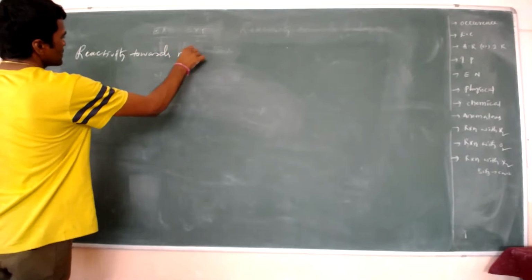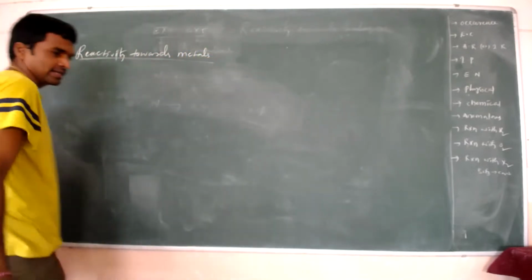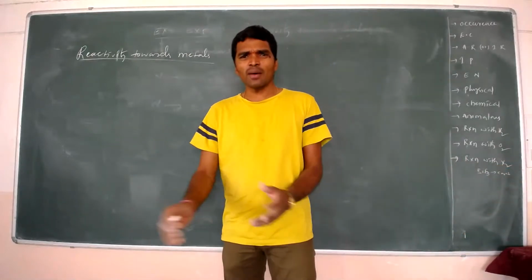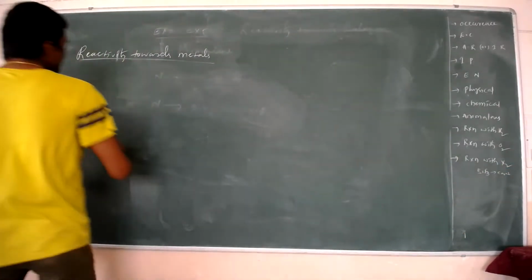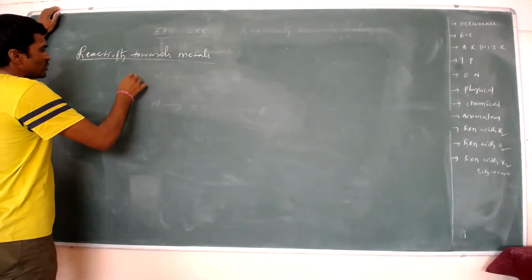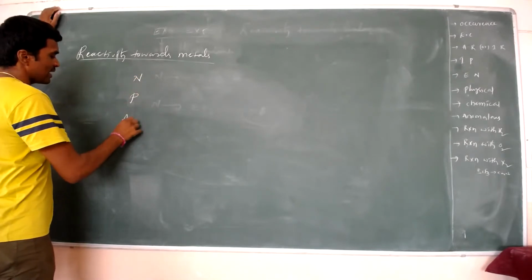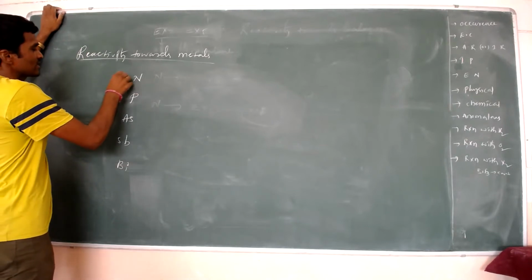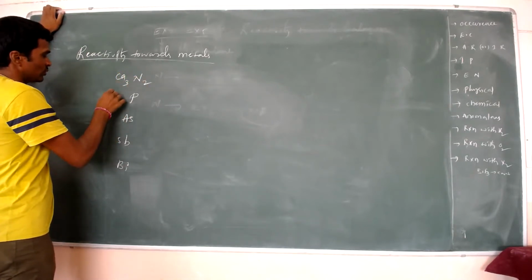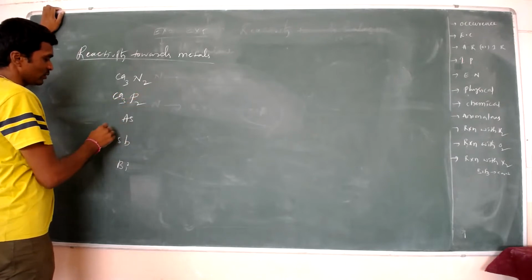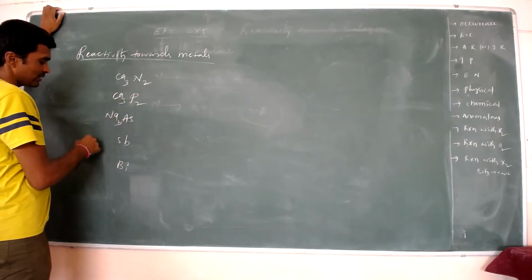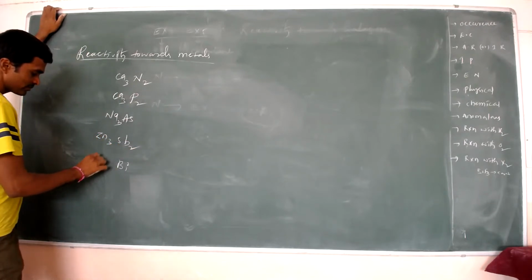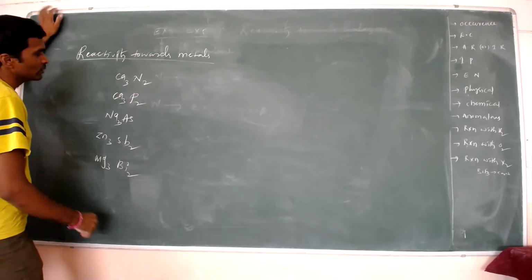These elements react with metals to form: Ca3N2, Ca3P2, Na3As, Zn3Sb2, Mg3Bi2.